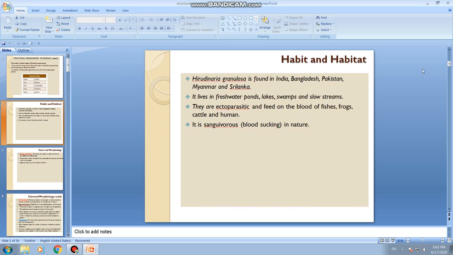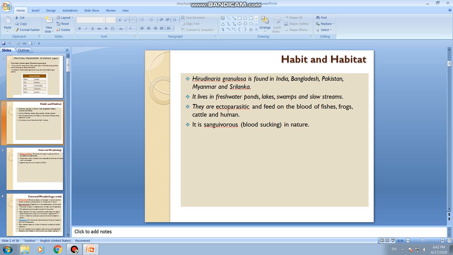We shall move on to the habit and habitat of leeches. So leeches are found in India, Bangladesh, Pakistan, Myanmar and Sri Lanka. And they live in freshwater ponds, lakes, swamps and slow streams. And they are ectoparasitic. Okay.